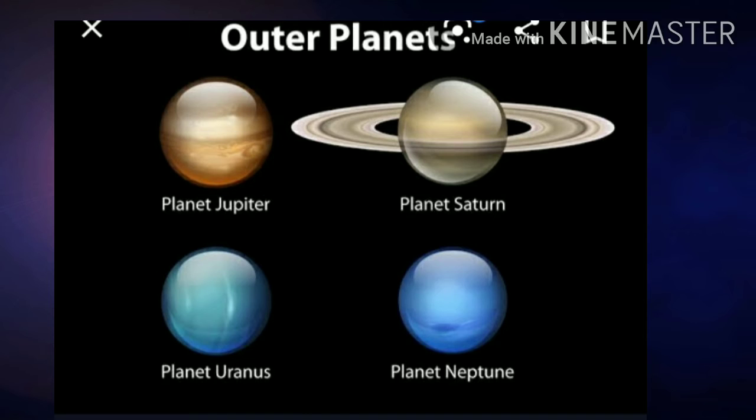Now see the outer planets. The planets which are beyond the asteroids are known as the outer planets. This includes Jupiter, Saturn, Uranus and Neptune. All the outer planets have rings around them. These rings are made up of innumerable dust particles. These planets are bigger in size. The outer covering is made of gases.